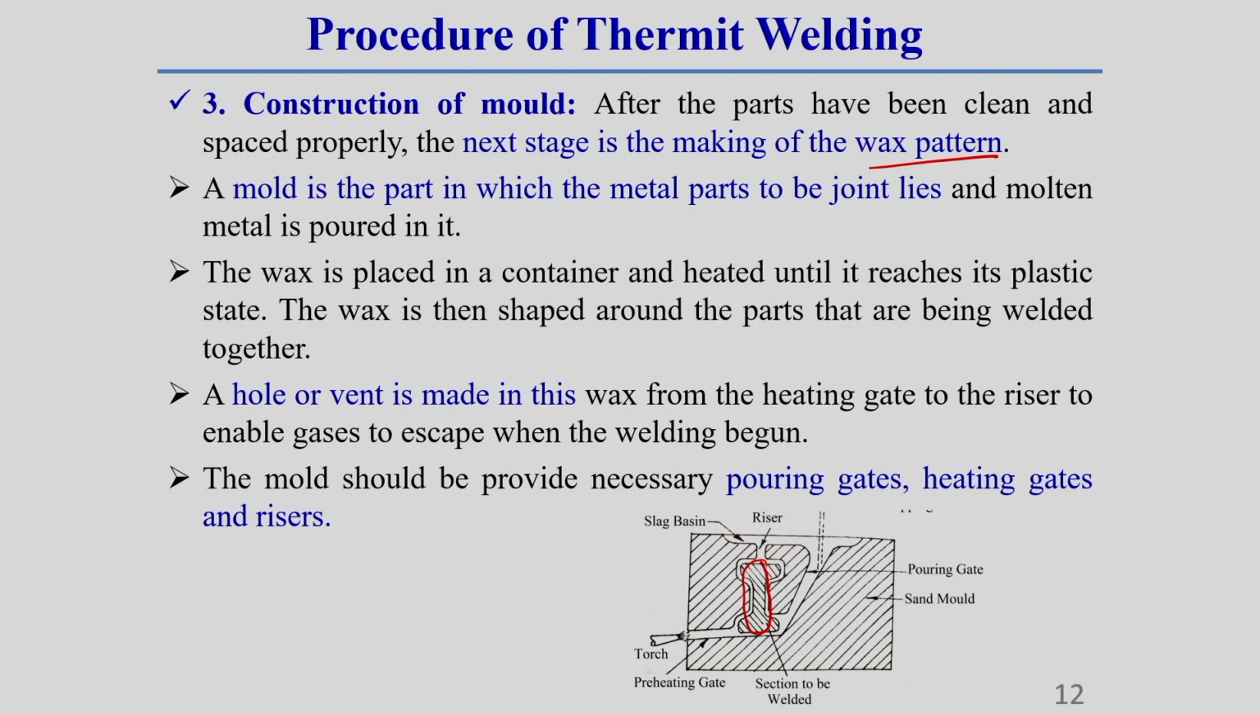After that we have to make a hole or vent in this wax, because once we melt this wax, whatever gas develops should escape from there. That is why a hole or vent is made in the wax from the heating gate to the riser, to enable gases to escape when the welding begins. Then the mold should be provided with the necessary pouring gate, heating gate and riser.